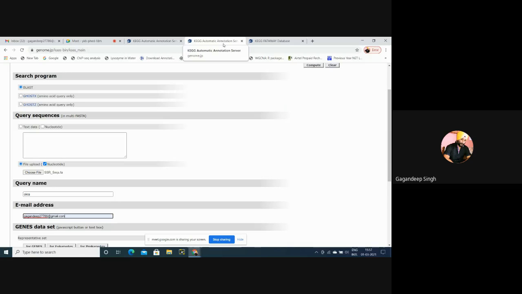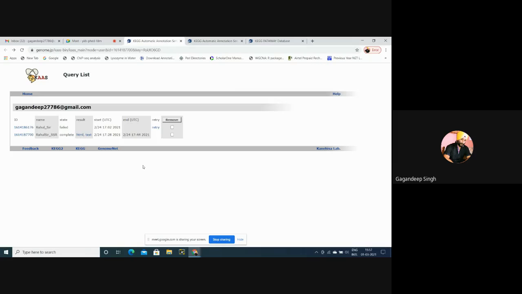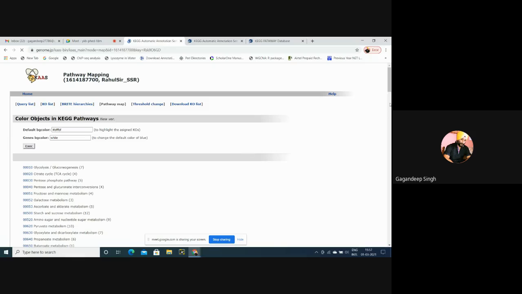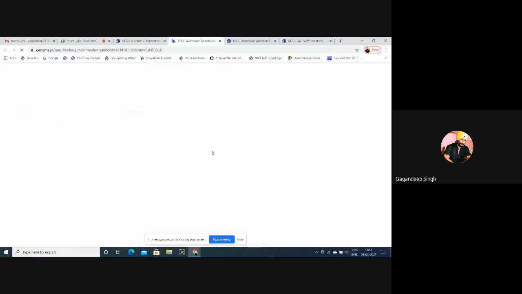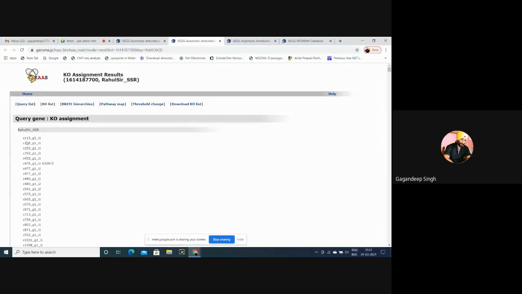After compute, it will give us a message asking whether we should submit these sequences or not. Then we'll click yes. Then this type of results will be shown in our email ID, where we'll select either text or HTML for our own sequences. Now if we want the KEGG orthology of each gene, then we'll open a new tab, where it will give us the result for each particular sequence.